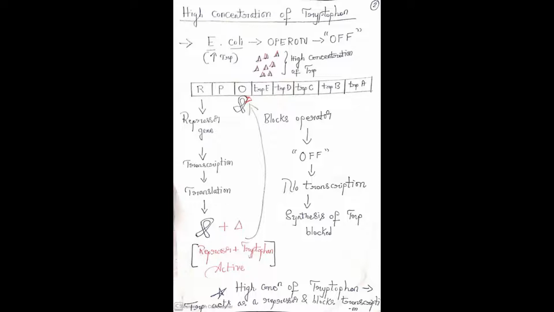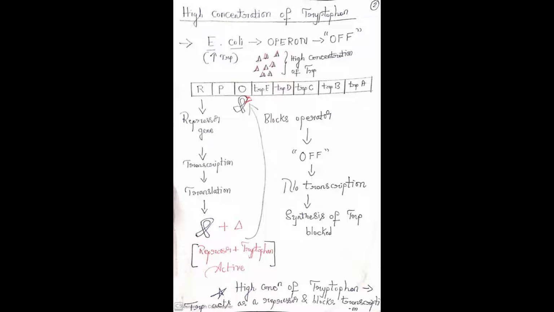Concentrate on the structure. R, as usual, is the repressor gene, with transcription and translation. Then here you observe there is a repressor, but the repressor is binding with tryptophan. Tryptophan binds to the repressor, then the repressor will become active. Just observe this line. High concentration of tryptophan. The tryptophan molecule binds to the repressor and makes it active. Once the repressor becomes active, it will block the operator and promoter. Once the operator is blocked, there is no transcription, no synthesis of tryptophan, and the operon system is off.